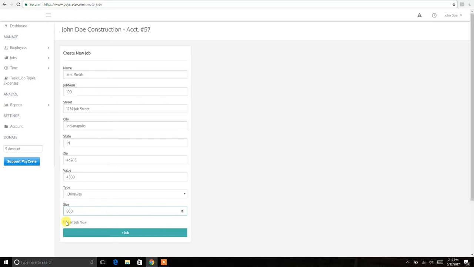The next checkbox down is start job now. So essentially, without clicking that box, I can create this job and it will not be viewable for my employees to clock in under. Now, if I want to start this job right now, that will make it viewable in the time clock section. So when my employees come in the morning and they want to clock in, all the jobs that are started or in progress are right there for them to clock in.